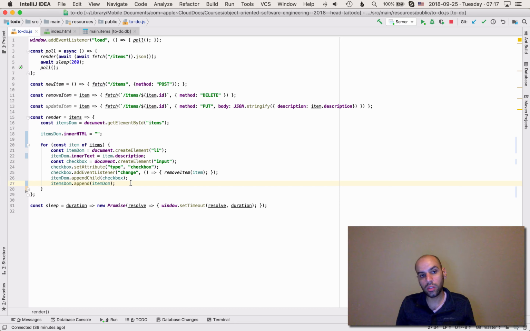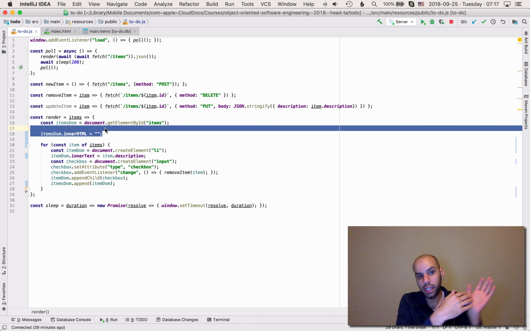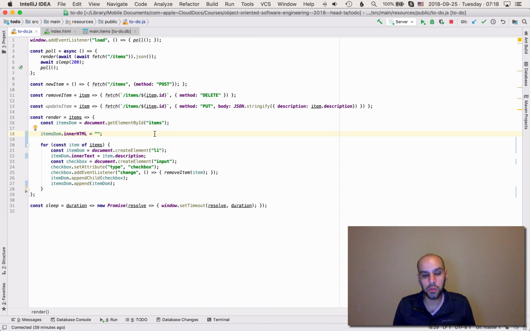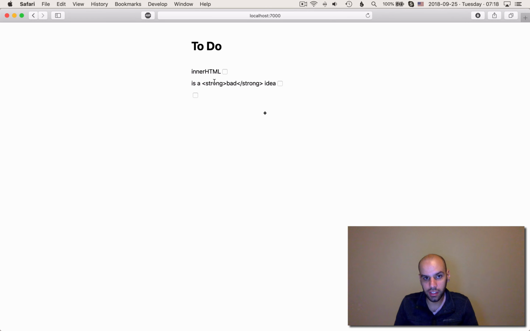That's because I don't want to wipe out the whole data and then recreate it every time. I want users to be able to interact with this, to click on it and start typing, or to check something and see the item go away. So I don't want to re-render the whole list every time. If there is a new item, I'm going to render it. If some item changed, I want to render it. I also want to pay attention not to update an item that the user is currently editing, because that would mess up the editing experience. So I take a lot more care about these kinds of things.